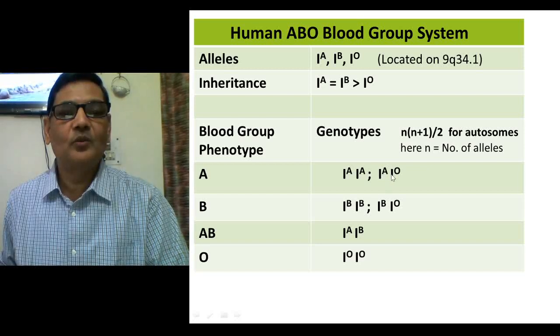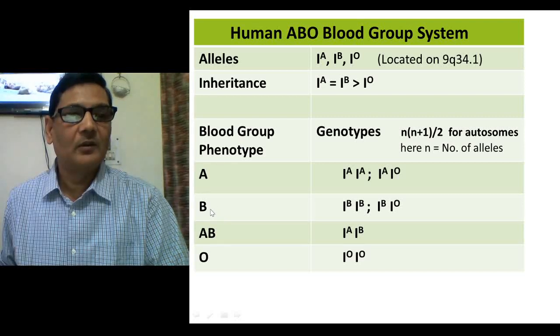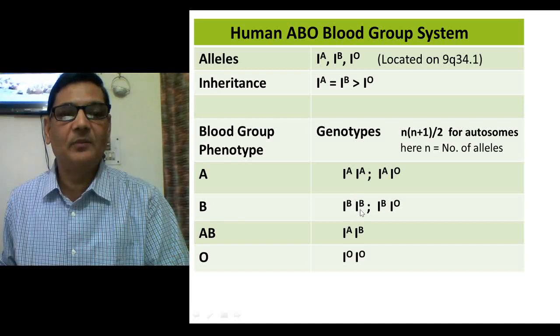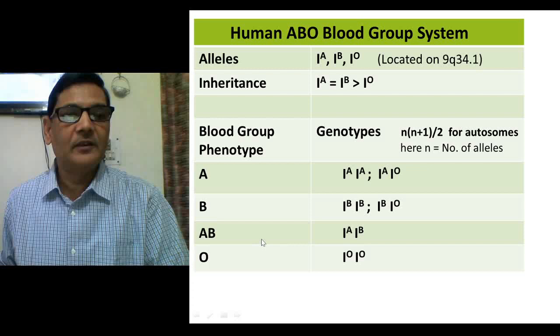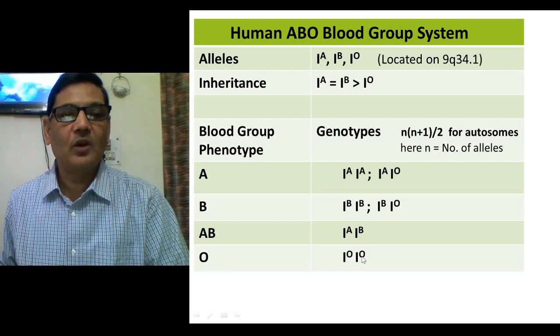Or that person could be heterozygous, IAIO, because O is recessive, so A will be expressed. In case of B blood group, the individual will have genotype IBIB or IBIO, and those whose blood group is AB will be of genotype IAIB, and an individual having blood group O will be genotypically IOIO.